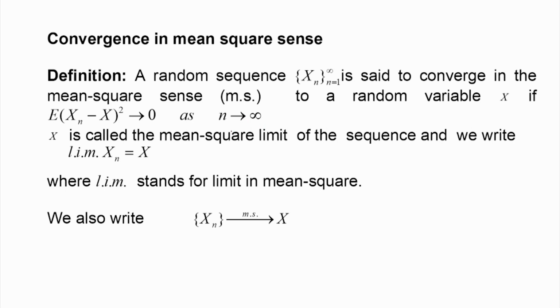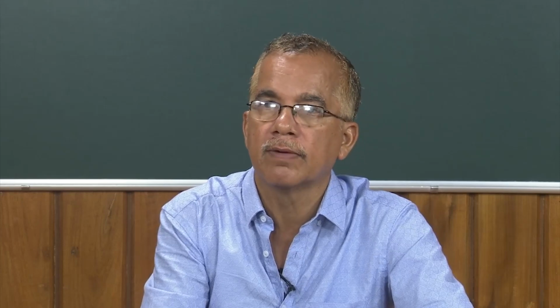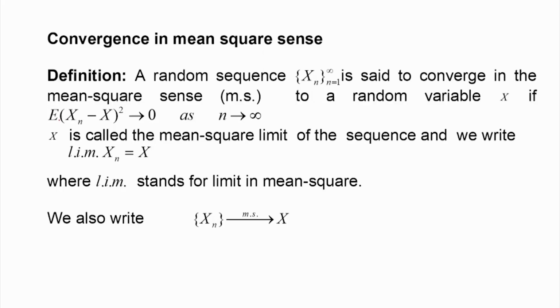These weak convergence concepts are considered in terms of some deterministic quantity. In this case, the mean square error E of (x n minus x) whole square is a deterministic quantity, and we require that as n tends to infinity, it goes down to 0. Then we say that x n converges in MS sense to x.